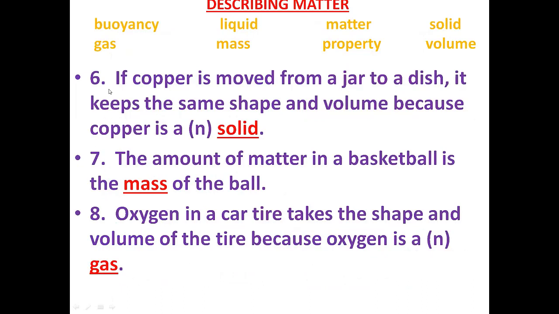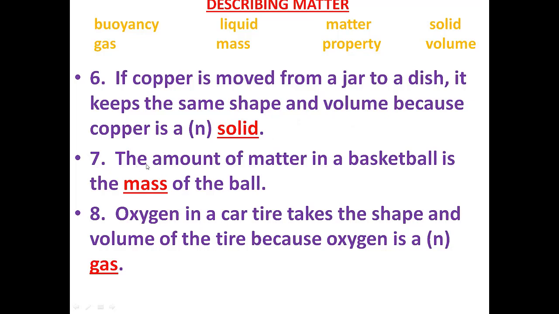Next, if copper is moved from a jar to a dish, it keeps the same shape and volume because copper is a solid. The answer is solid. We have learned that a solid has a definite shape and definite volume. The shape and volume of a solid is always constant.